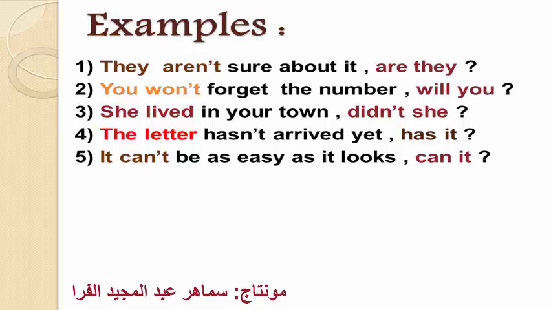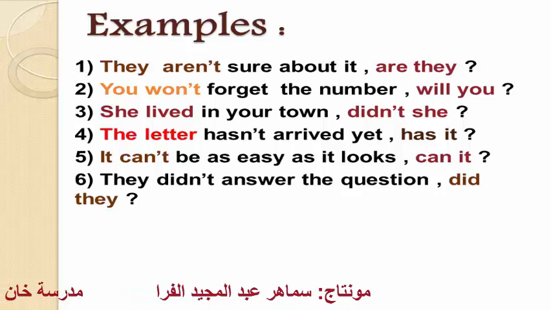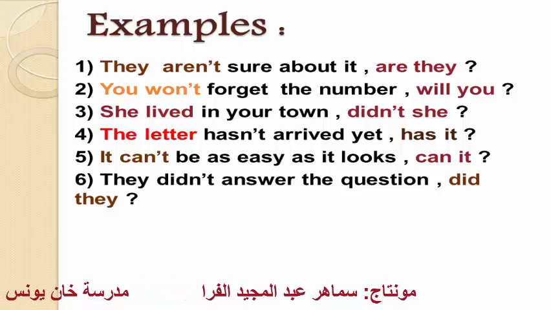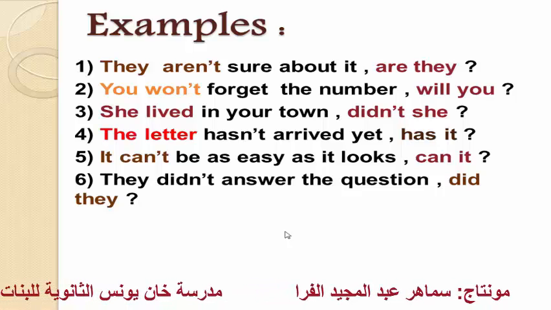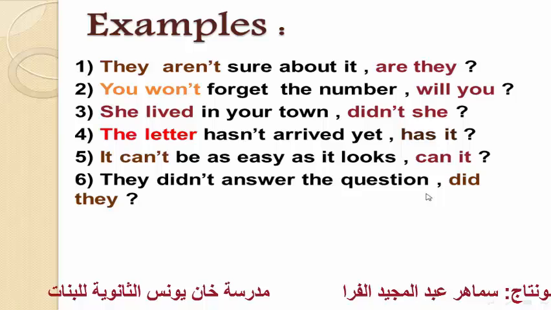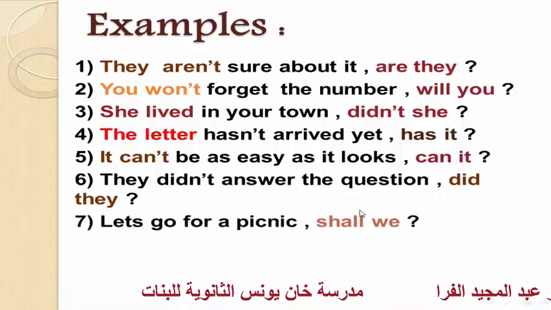Here "can" is a modal verb in the negative form, and so when we have a tag question, we put "can it", positive. Number 6, they didn't answer the question, did they? What did we do here? We only have the positive form of "didn't", which is "did", and then the subject. Did they?